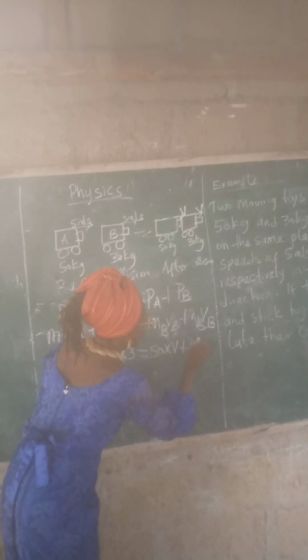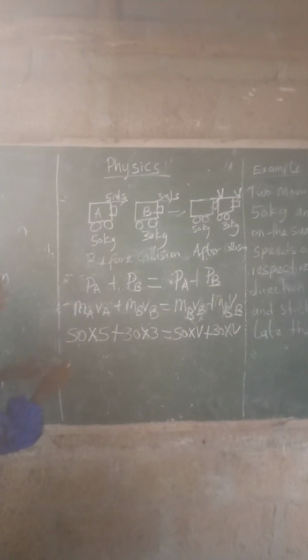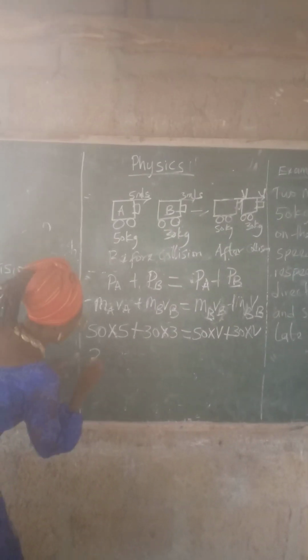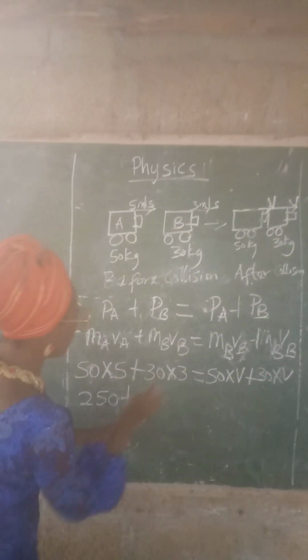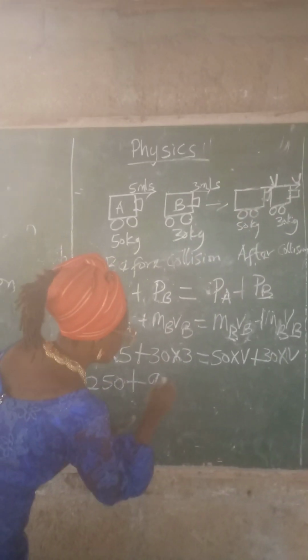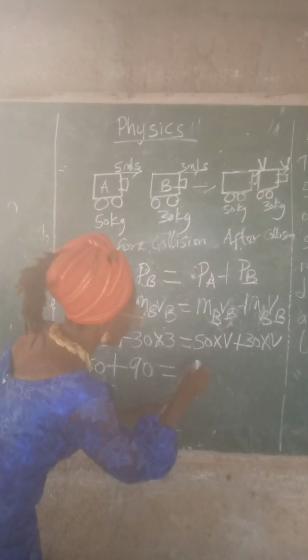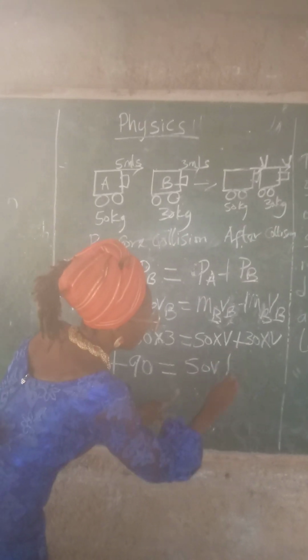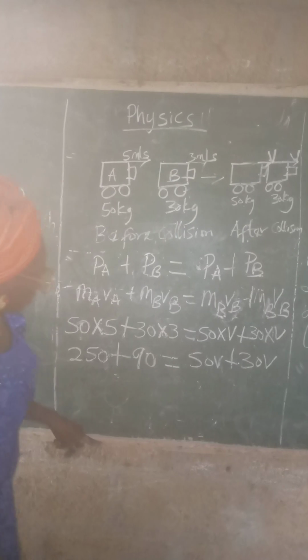30 times V. Okay? So we have 50 times 5 will give us what? 250, plus 30 times 3 will give us what? 90, is equal to 50 times V. 50 times V will give us 50V, plus 30 times V will give us 30V.